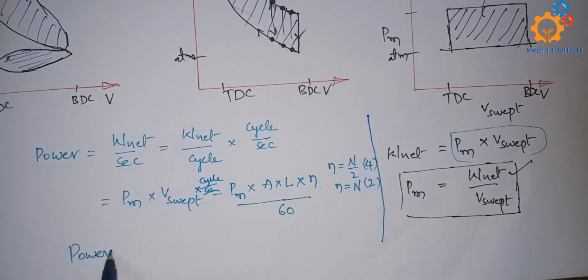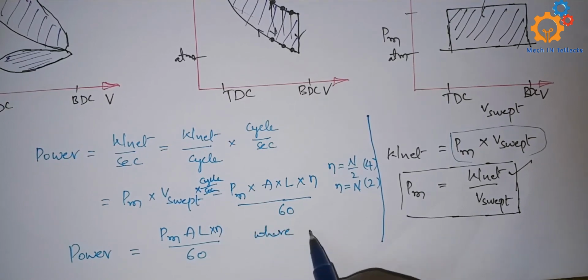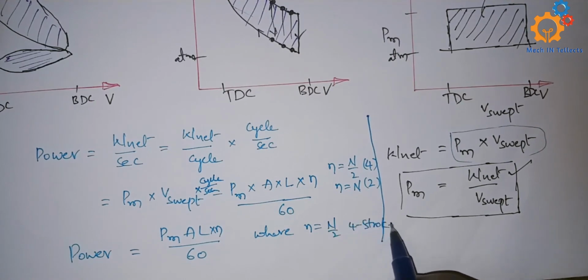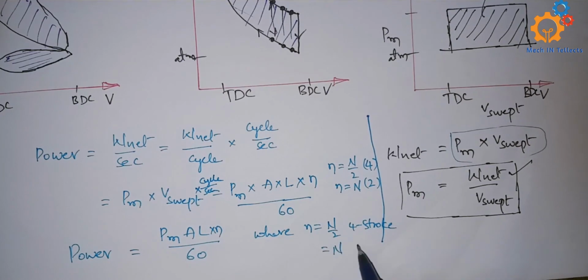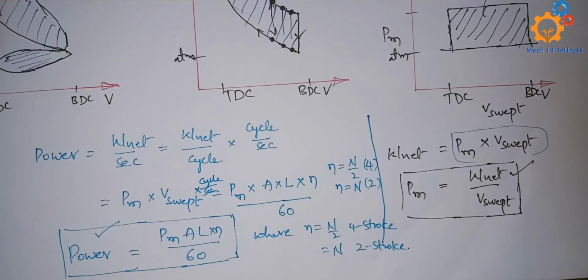Finally, power is equal to mean effective pressure times area times stroke length times small n by 60, where small n is equal to capital N by 2 for 4 stroke, and that is equal to capital N for 2 stroke engines. Like this I can use mean effective pressure to measure the performance of internal combustion engines. Thank you.